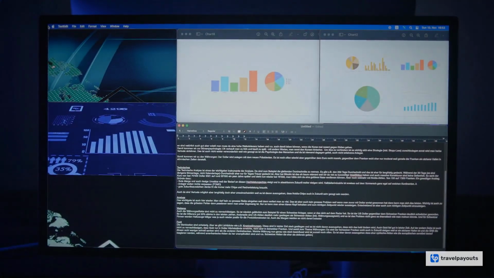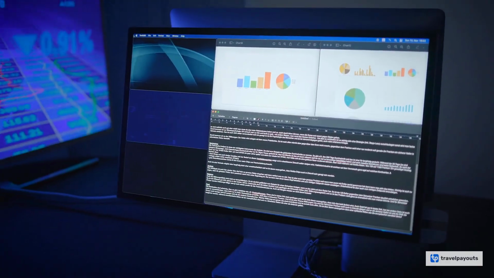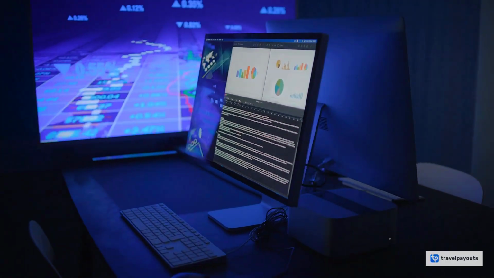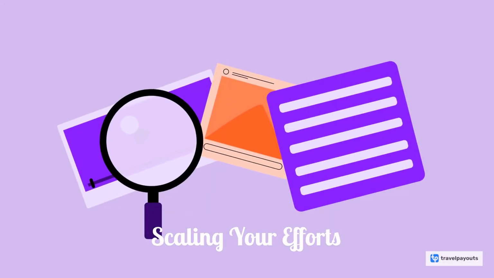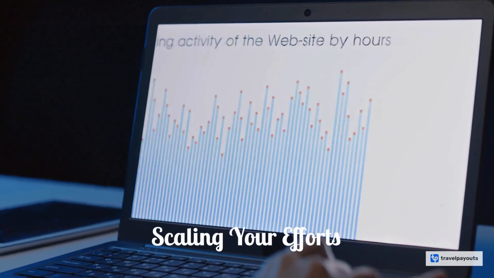Step 4 is optimization, where you improve your content based on clicks and conversions over time. The goal is not just traffic, but targeted traffic that is actually planning to travel. Step 5 is scaling, which means expanding to multiple articles, videos, or even multiple websites.